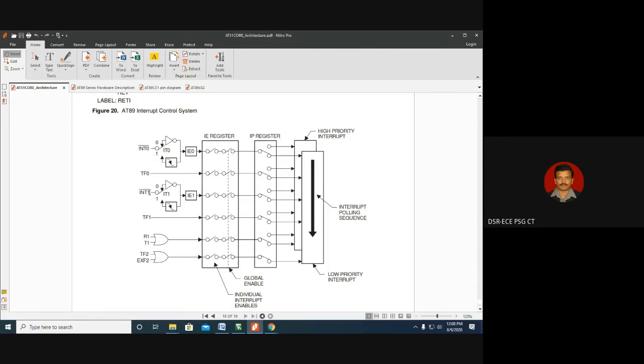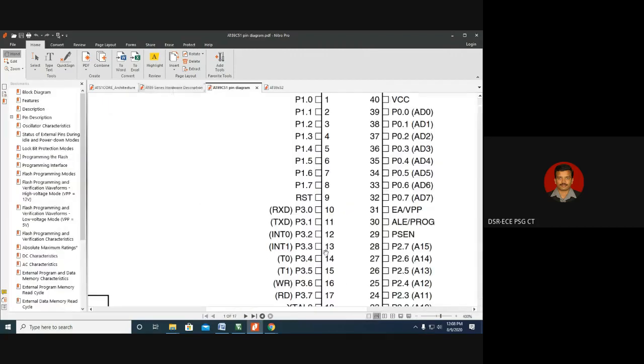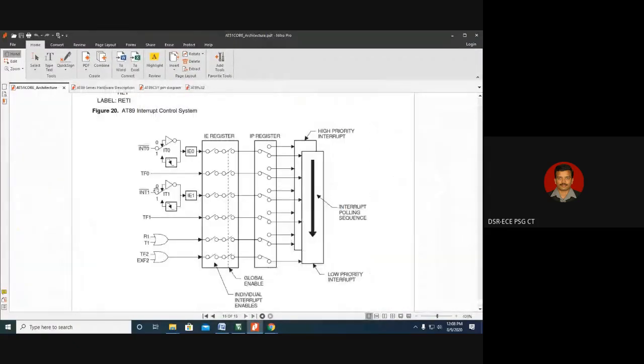Okay. So there are two hardware interrupt pins, INT0 pin and INT1 pin, which are P3.2 and P3.3, acting as level triggered interrupt pins, and that too level 0 type of interrupt. So what does level 0 type of interrupt mean? This interrupt is applicable to applications which demand, and this is very important, as long as. Whenever the application requirement is something like as long as, then we need to use only level triggered interrupt.